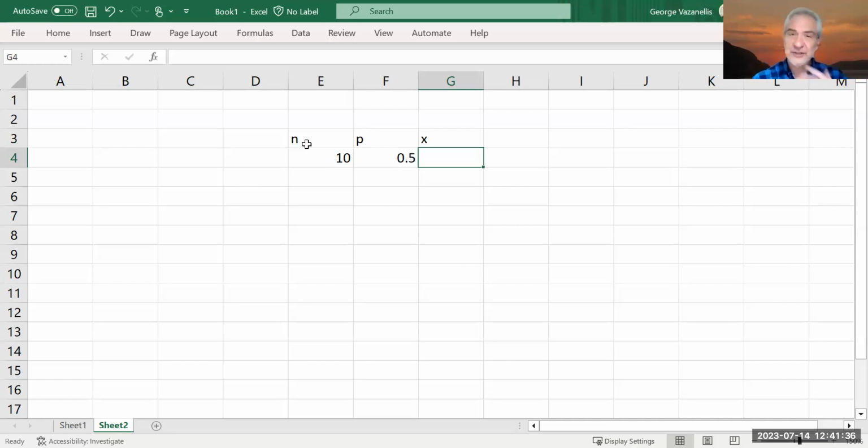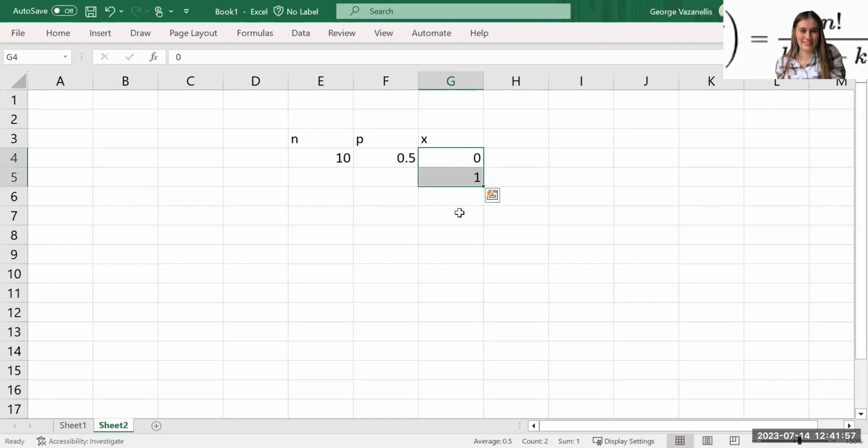Let me rephrase the question. If I'm shooting 10 free throws, what's the smallest amount I can make? 0. Yeah, that's right. It's hard to believe I'm not going to make any, and probably the probability will show that. But the next amount I can make is 1, right?